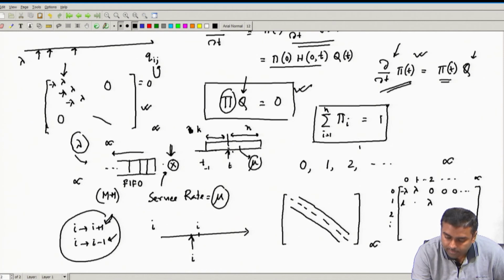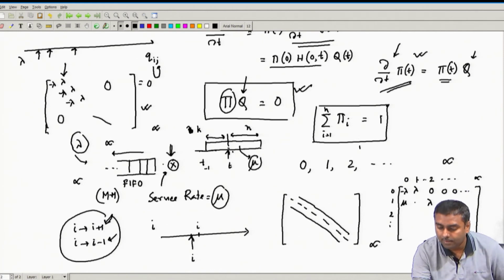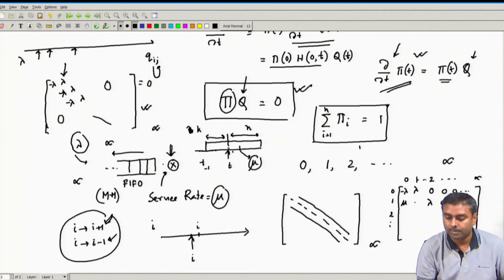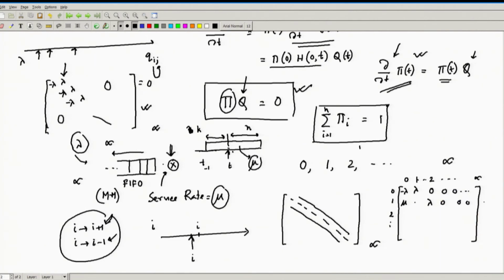So this will be mu, and all other things will be 0, of course. What will be the diagonal term? Because the summation should be 0, that should be minus mu plus lambda, and you keep doing accordingly. Next, this term will be lambda, this will be mu, and this middle term will be minus mu plus lambda, and all others will be 0, and so on, it will keep on getting populated. So that is my Q matrix. I have characterized my Q matrix.